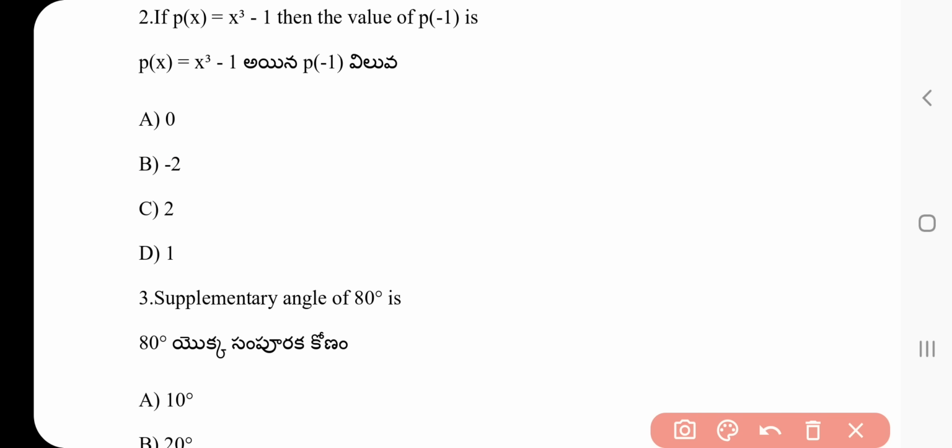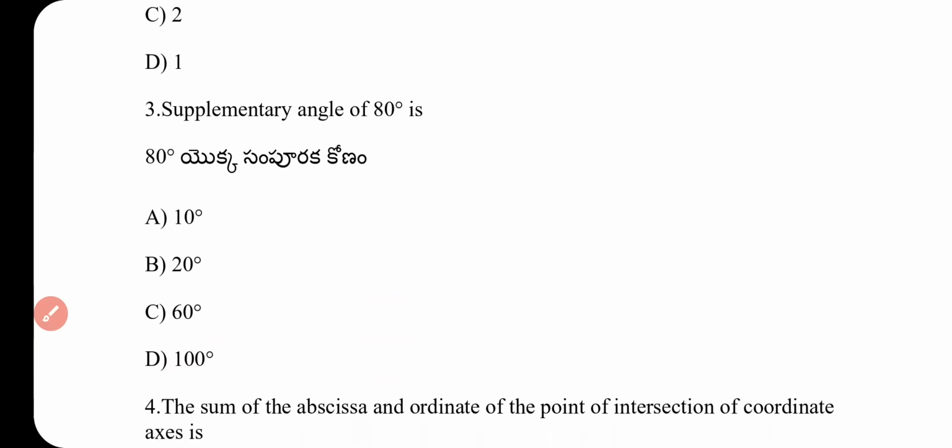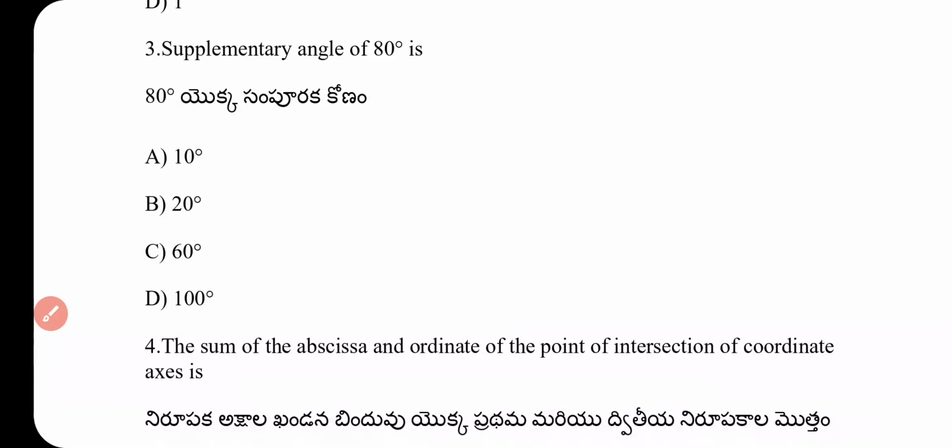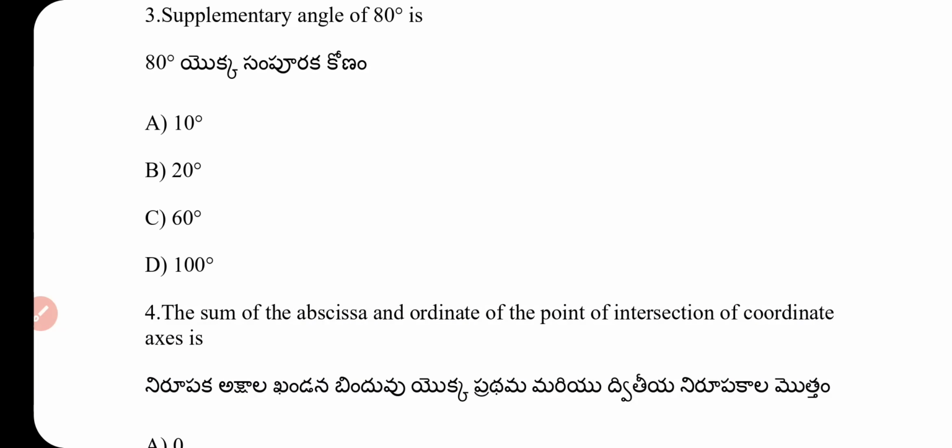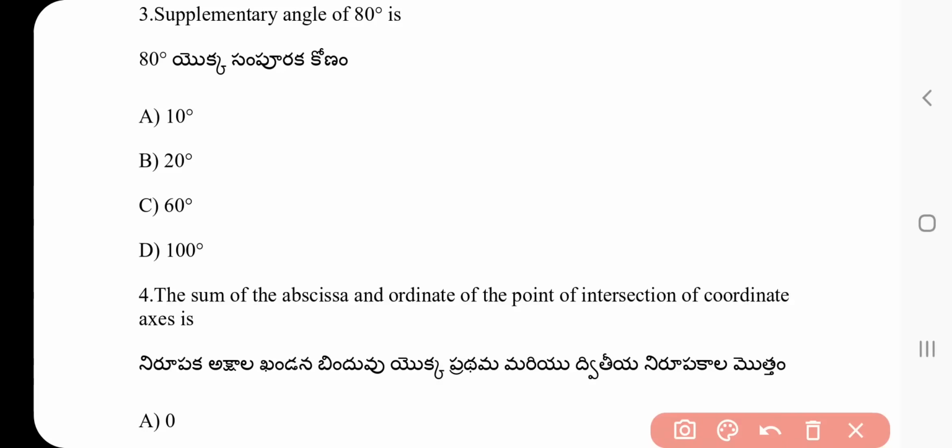Question number 3. Supplementary angle of 80 degrees. How to calculate a supplementary angle? 180 degrees minus 80 degrees. The answer becomes 100 degrees, which is the correct answer of question number 3.